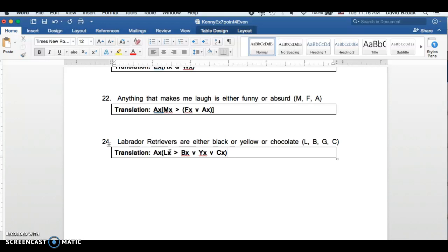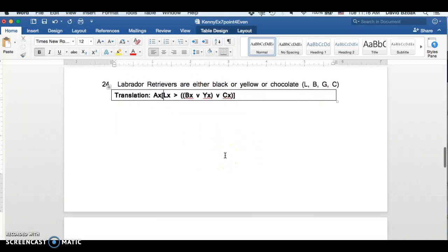So now we need two sets of parentheses there, since we have three things. So for all x, if x is a lab, then x is either black or yellow or chocolate.